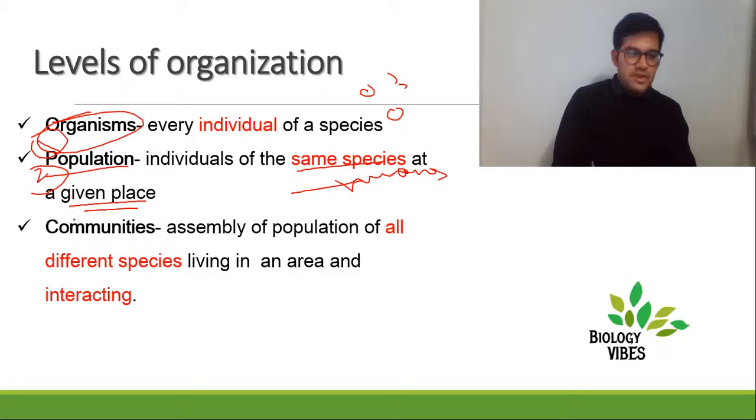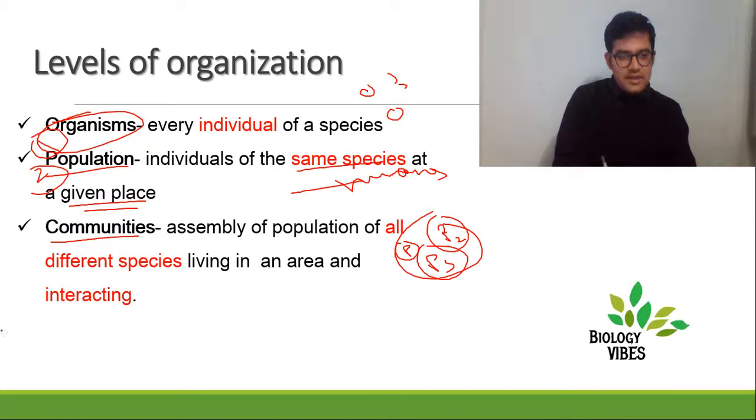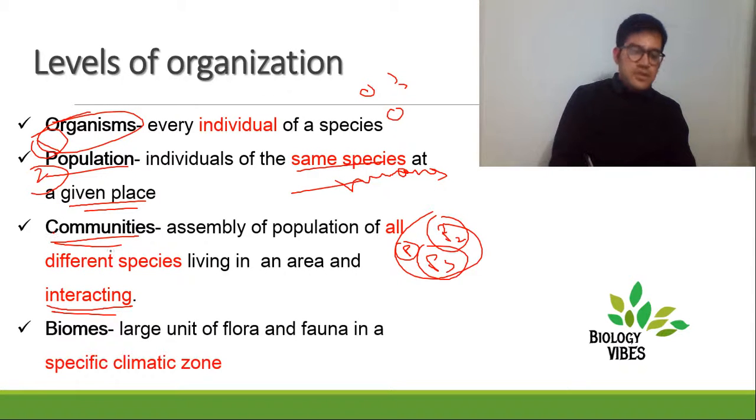Coming to the third one, that's community. There are not only humans living around you. They can be dogs, cats, insects around you. Their populations are also there, second population, third population. These all are living together, and if they are living together, they are definitely interacting with each other. This makes up the third level of organization, that's community.